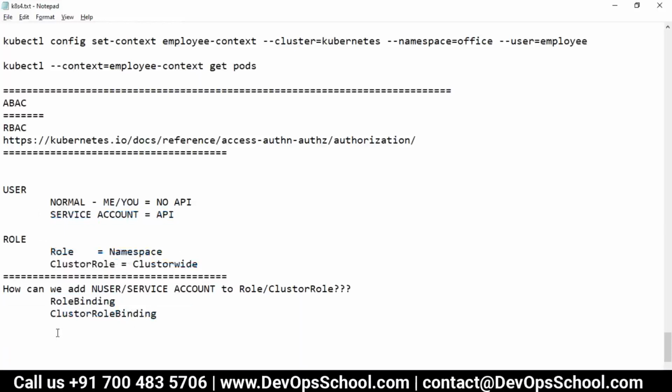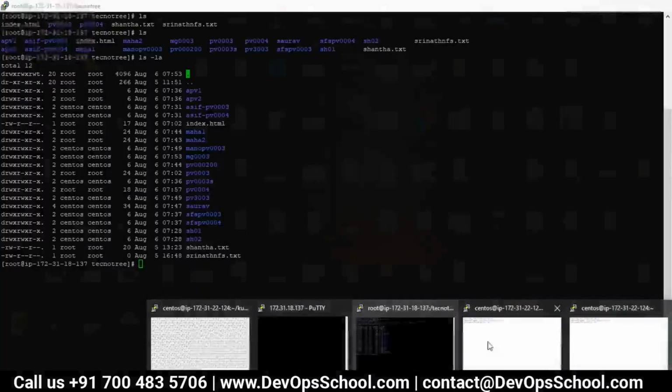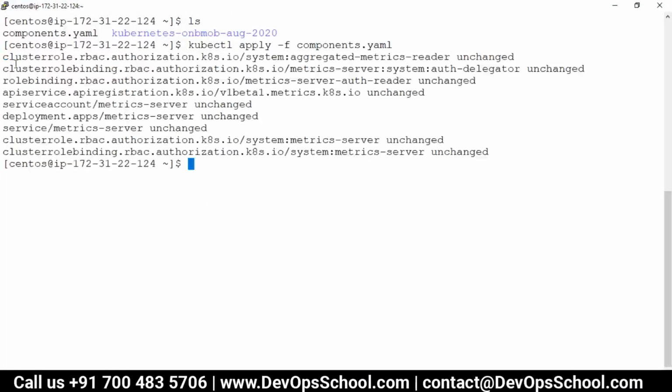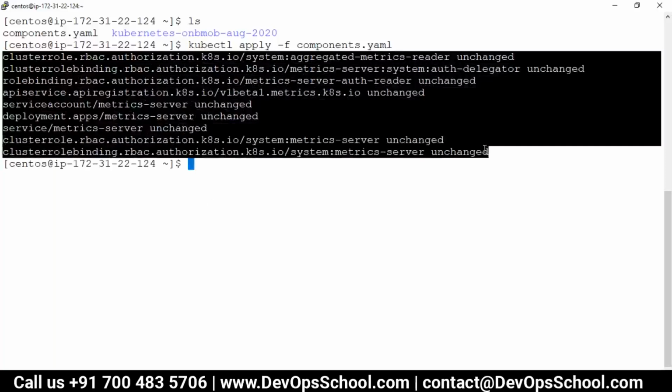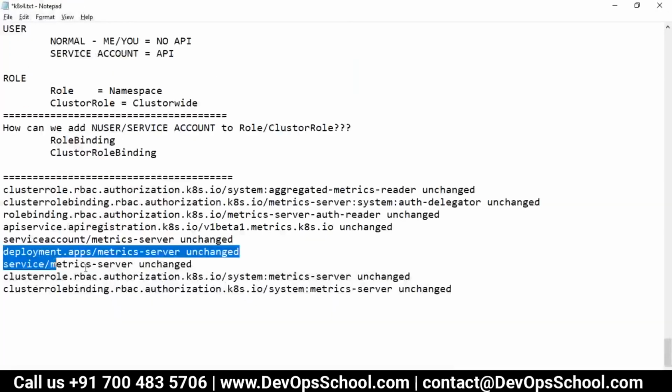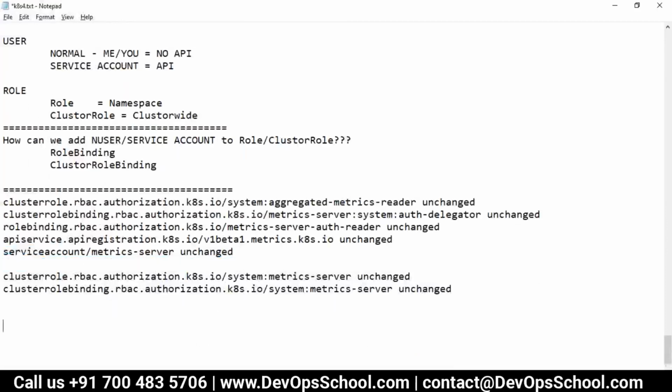So guys, this is the RBAC system. I'll show you the demo, but before that, see here, in fact the metric server has done it. Let me show you. I did it one more time. I will copy this and you see what they did. This is the deployment and this is the service. Forget about it, this is not needed anymore. Now I'm talking about only this.